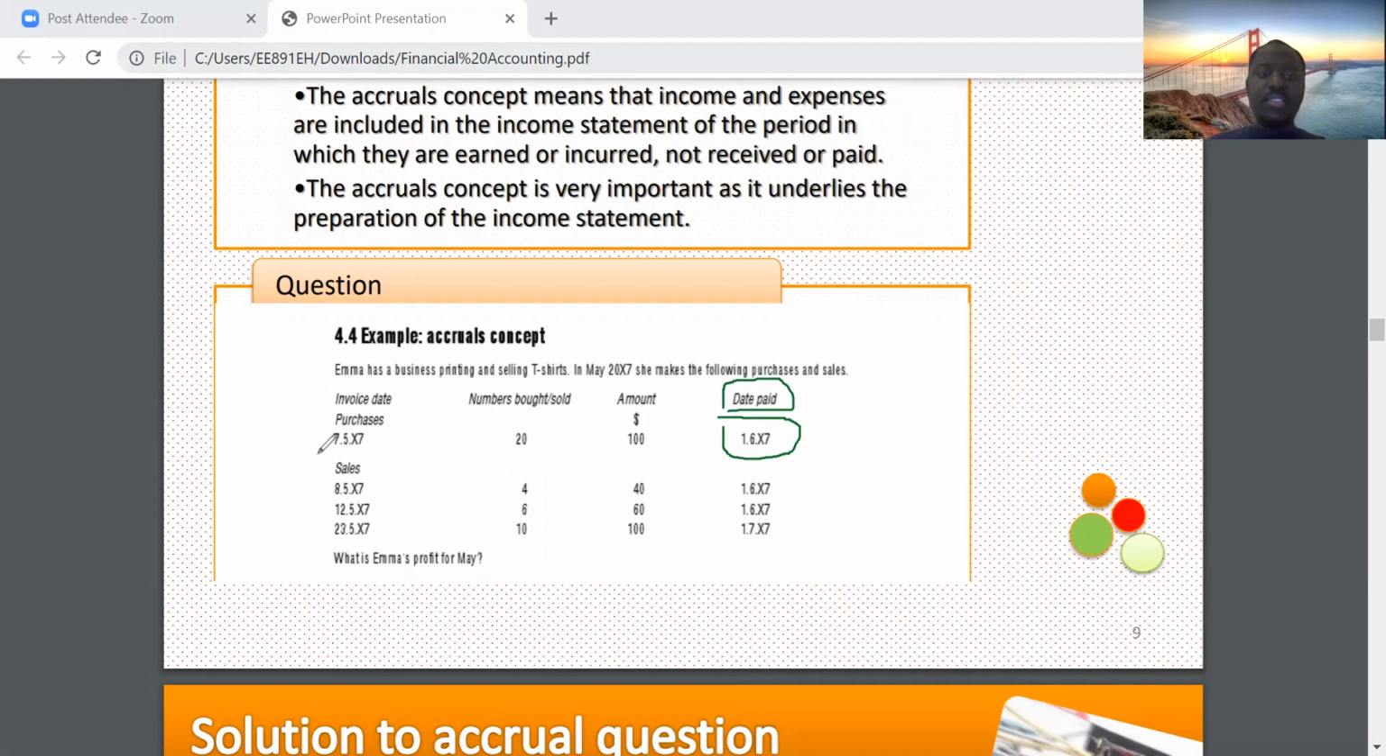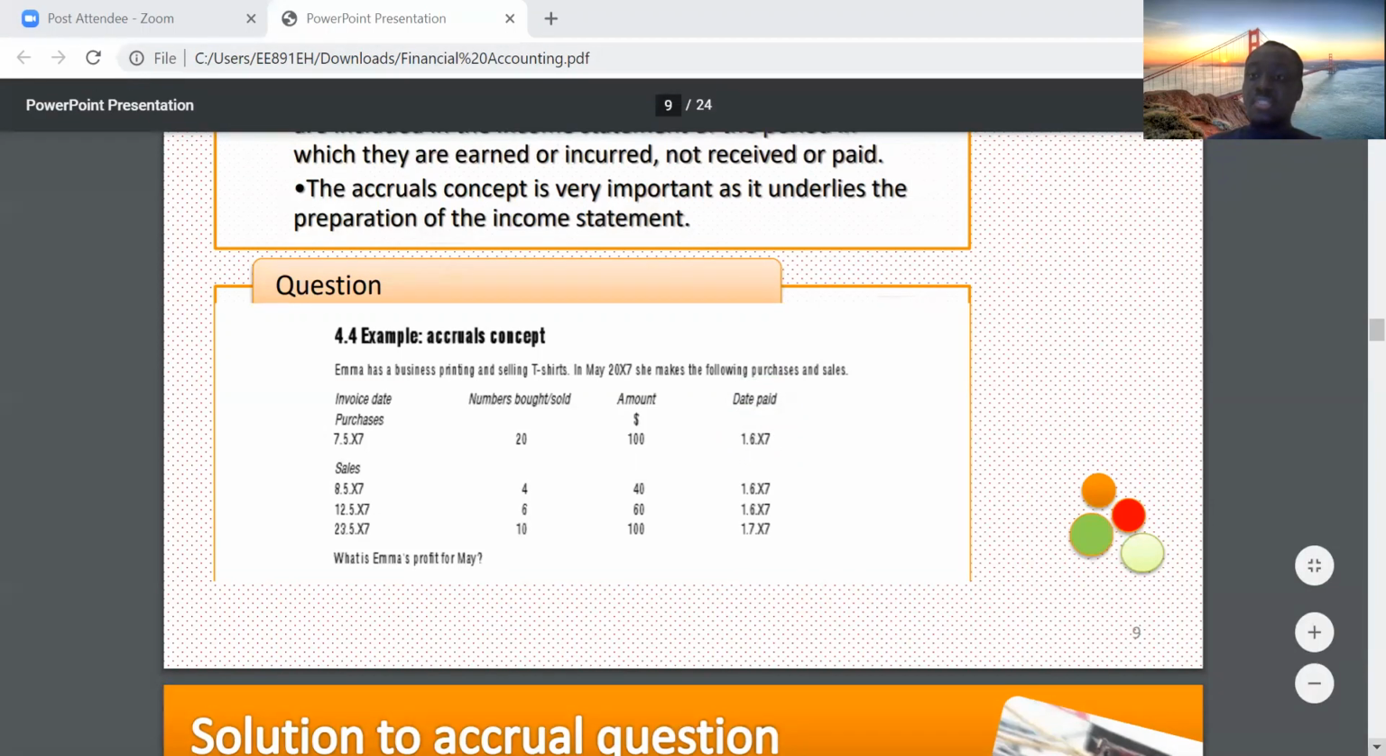See, the purchase was made on 7th May, but on a cash basis, you are talking about cash basis here. The money was paid in June. So with respect to May, because we are looking at the profits for May, purchases will be zero because the date it was paid was in June. So that's how come you have zero here on a cash basis.